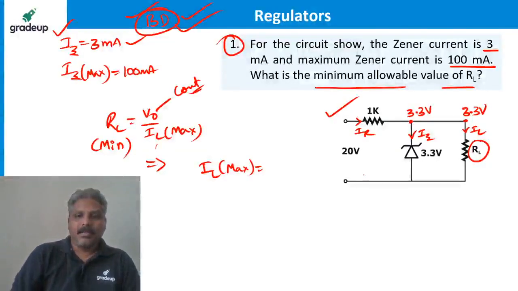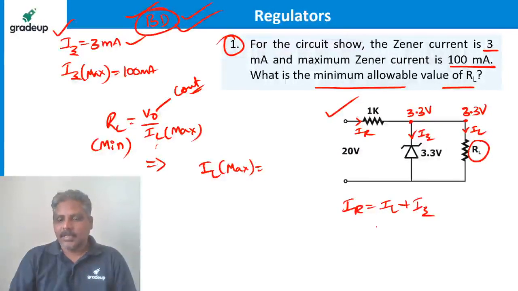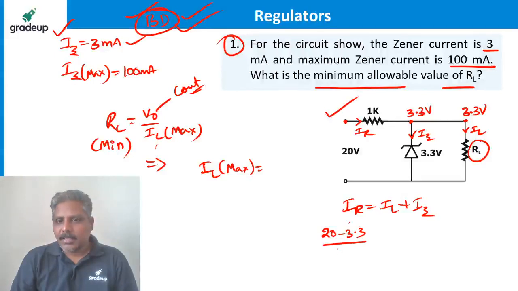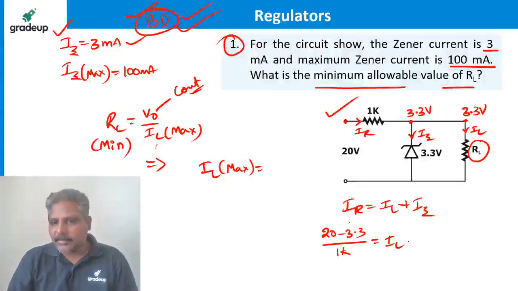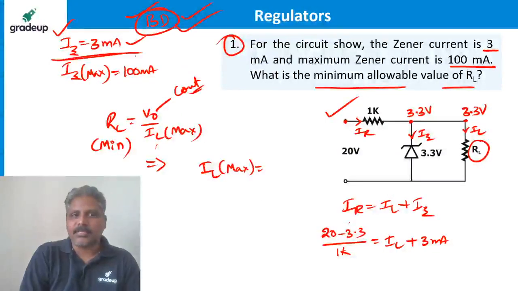Yes. We know that IR is equal to IL plus IZ. So how much is IR? 20 minus 3.3 divided by 1K is IR, which is equal to IL we need to find plus IZ. How much is IZ? IZ is 3 milliampere. It is said that this is the current flowing through this.